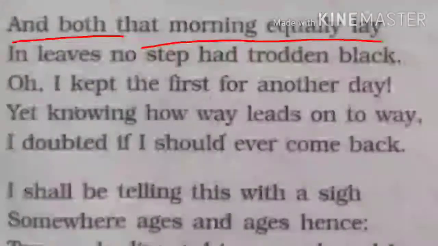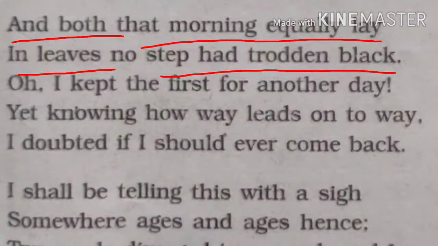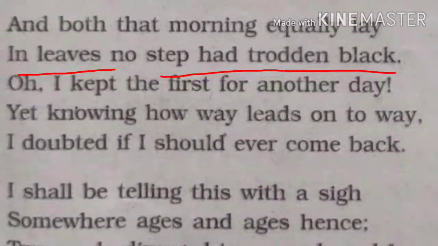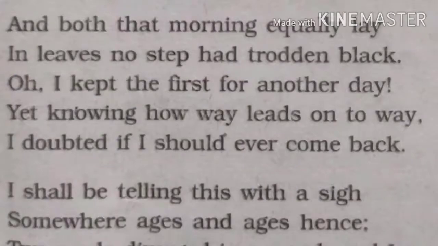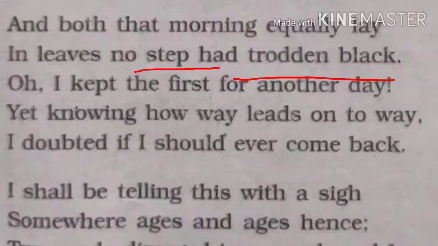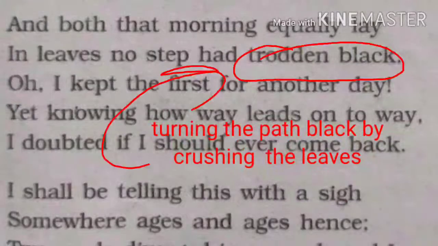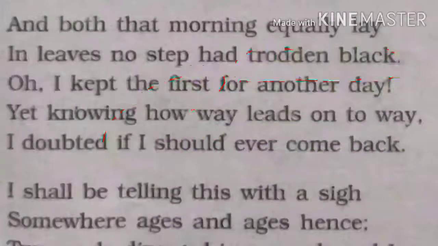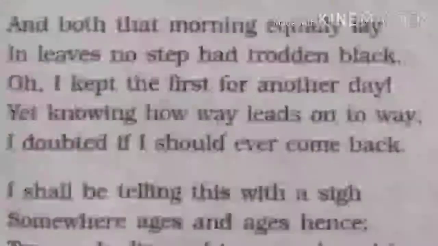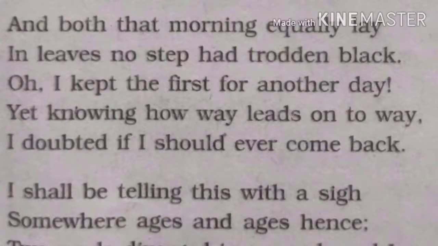And both that morning equally lay in leaves, no step had trodden black. Here, on that morning, both roads lay equally. There is no change. I mean, both roads were covered with dry leaves, and no step had trodden black. Trodden black means turning the path black by crushing the leaves. And he understood that the leaves were undisturbed. Leaves were not broken because nobody had used that road.